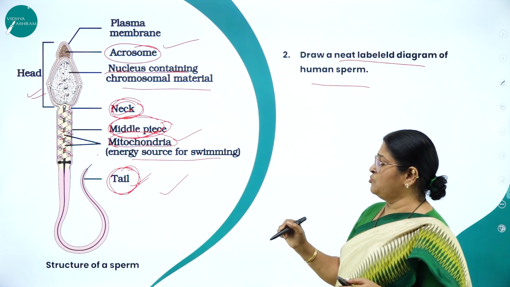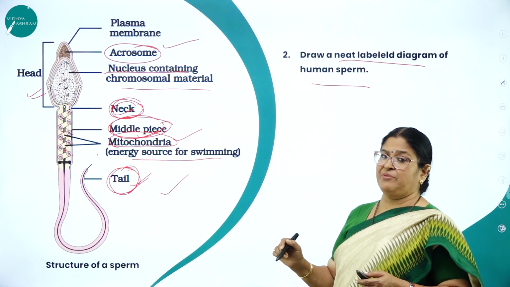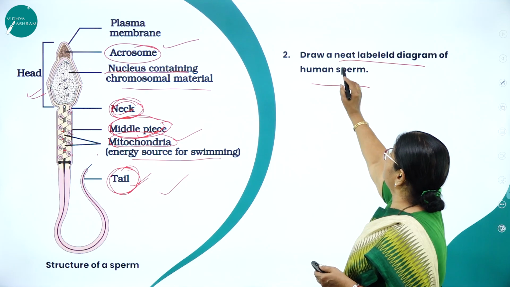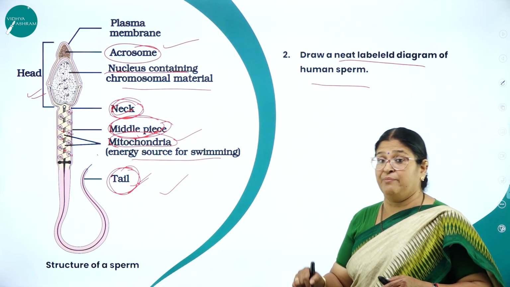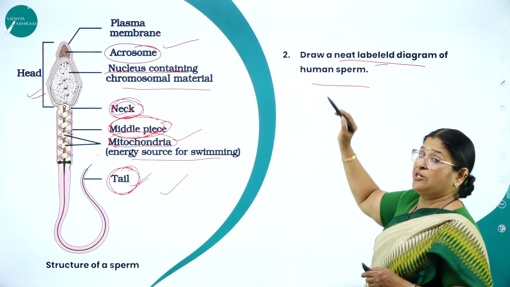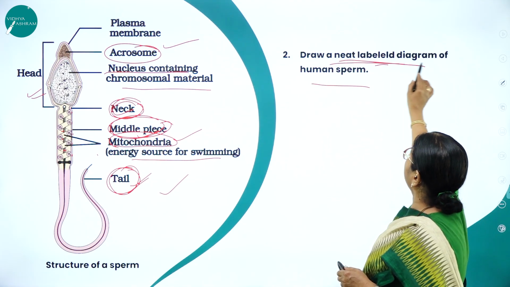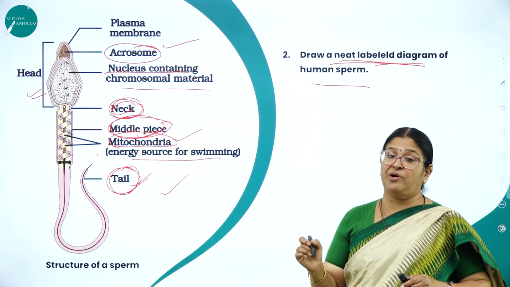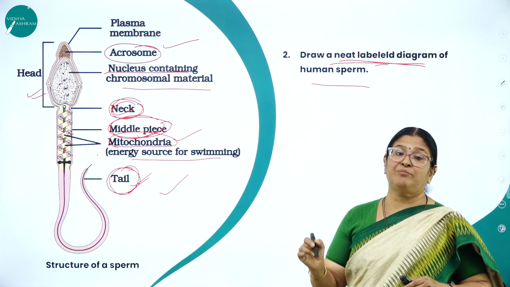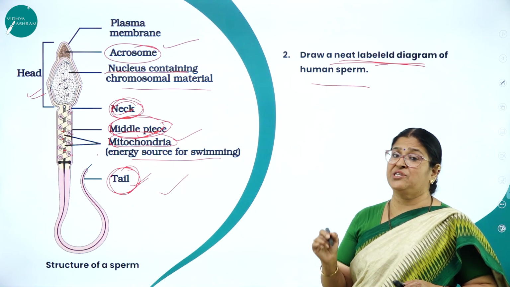So this diagram is very important from the examination point of view, which is given here, and this is a 3-marker question, because if they ask to describe with a neat labeled diagram, then you have to describe. Here they have just asked to draw a neat labeled diagram, and labeling the parts of a diagram is very important because unlabeled diagrams or unlabeled illustrations carry 0 marks.